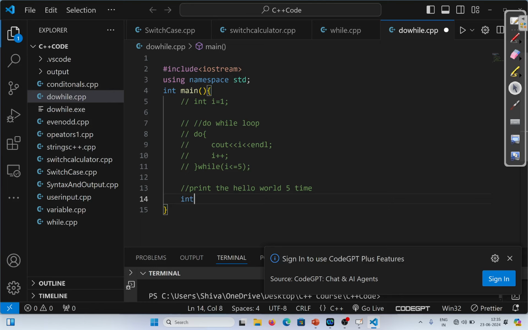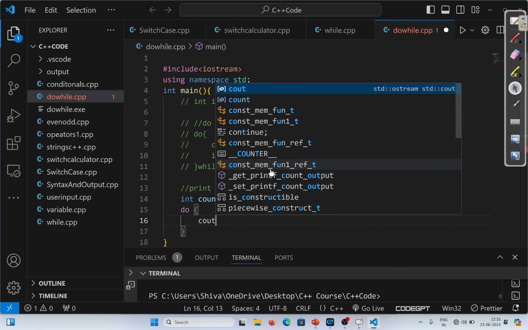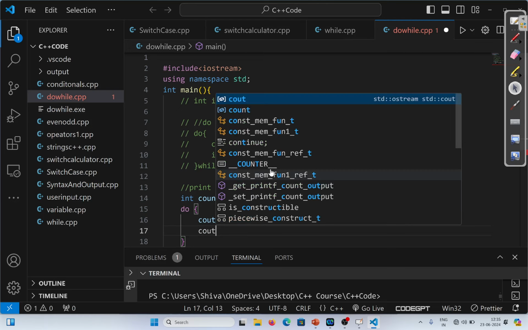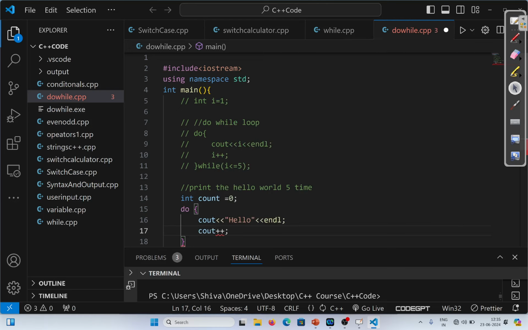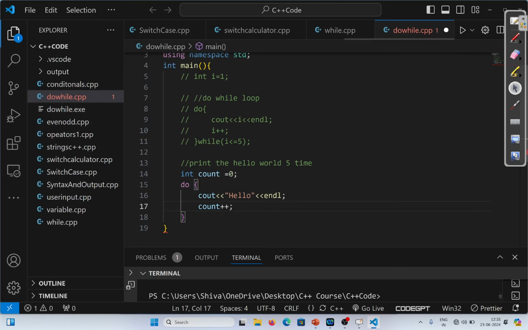First I am creating a count variable which is initially storing 0. Now I am using a do while loop. Inside this I am simply printing with cout, hello, and then a line break. After each iteration, I am increasing the value of count with count plus plus, and after that I am writing the while for checking the condition. Until and unless count is less than 5, I want to execute the while loop. This is the same as what we discussed in the last example.